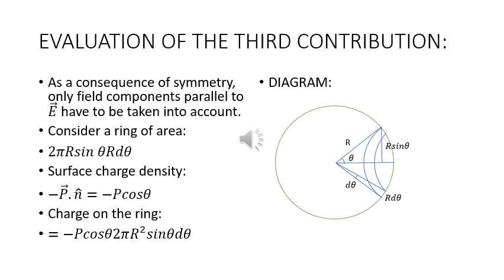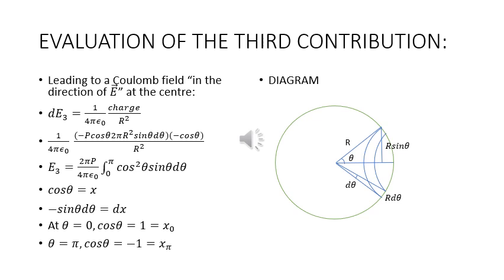Therefore, the charge on the ring is minus P cos theta 2 pi r square sine theta d theta, leading to a Coulomb field in the direction of E at the center given by dE3 equal to 1 upon 4 pi epsilon naught charge upon r square, which is equal to 1 upon 4 pi epsilon naught within brackets minus P cos theta 2 pi r square sine theta d theta within brackets minus cos theta upon r square. Therefore, E3 will be equal to 2 pi P upon 4 pi epsilon naught integral going from 0 to pi cos square theta sine theta d theta.